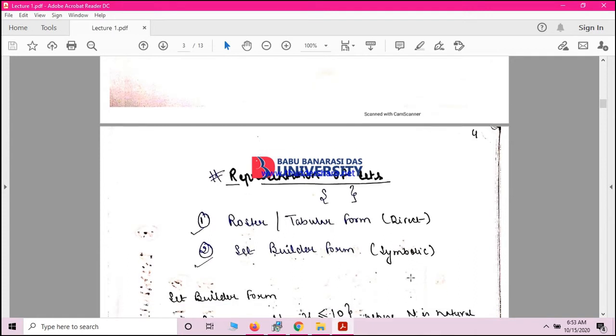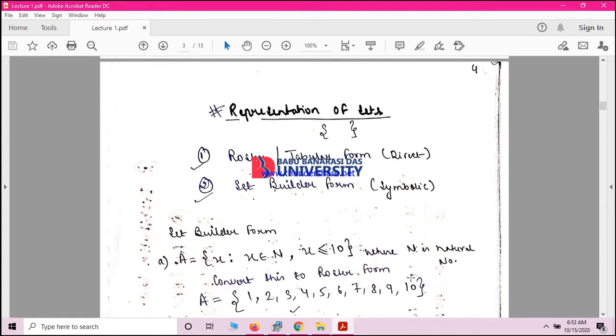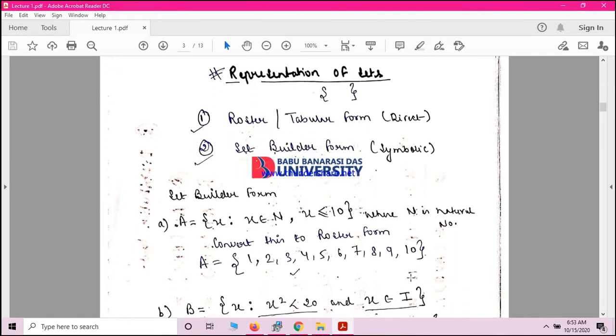So first of all, let's see what is the set builder form. A set builder form is something that is written in a symbolic way, and you have to write down its corresponding set.